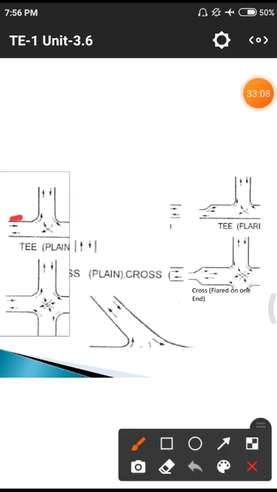These are the intersections we are normally observing on different ways. The first one is the T plan, that means in the shape of a T. After that we have a plus cross section. After that we have a Y cross section. Normally this is the cross section of the road, and those cross sections will be increased by this circular pattern. Likely they are using this circular pattern on both sides of the road. Here also they have to meet like this cross section, but they are increasing likely.